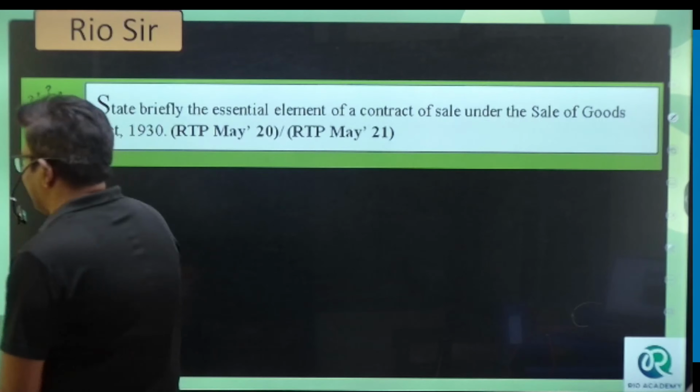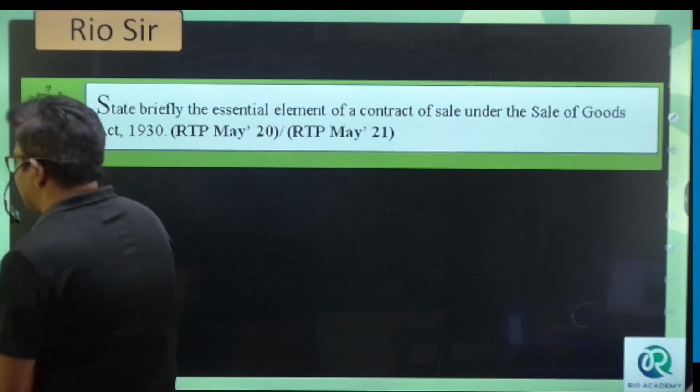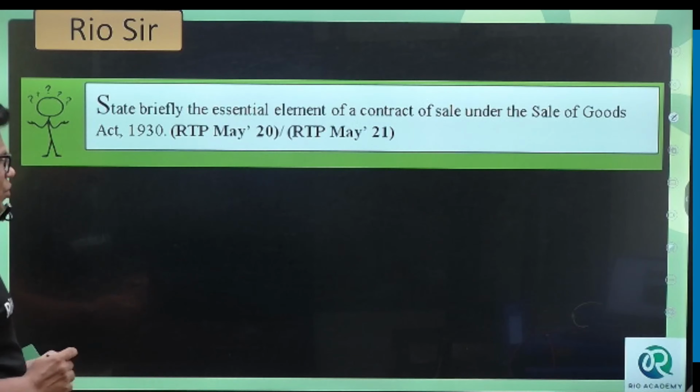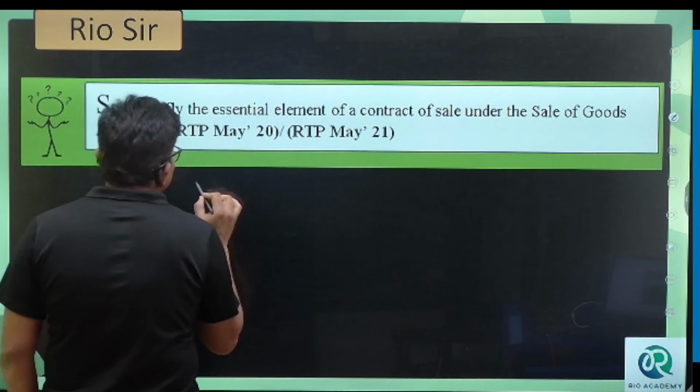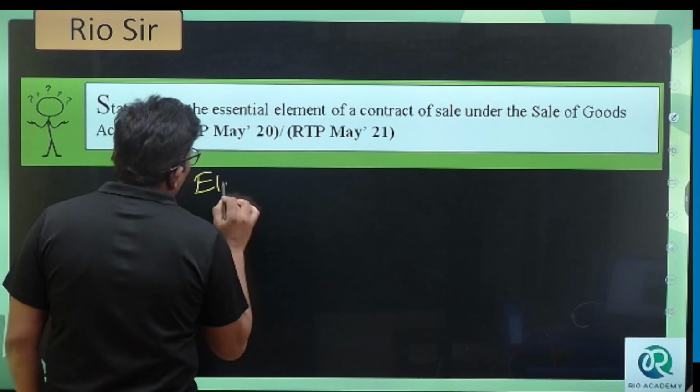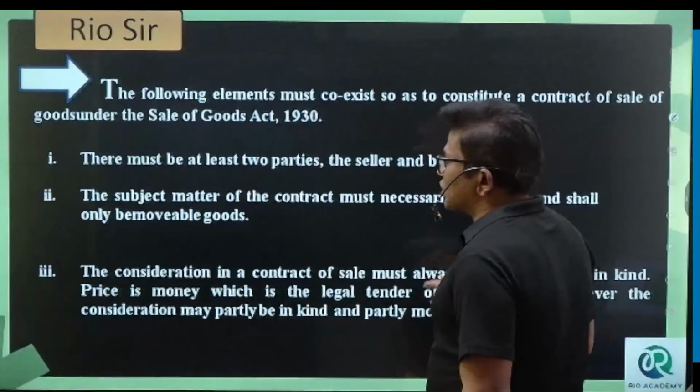Next question is here. Any doubts? State briefly the essential elements of the contract of sale under the Sale of Goods Act. Very important. What are the elements of a contract of sale? This question has repeated in RTP 20 and RTP 21. You can expect this also for December.